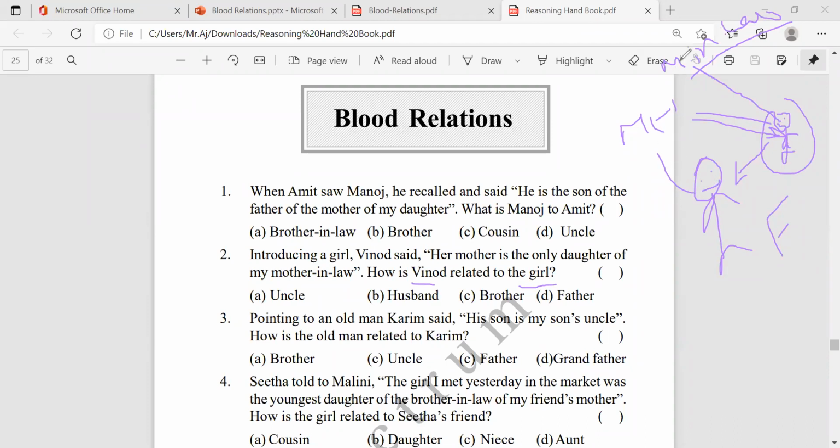That daughter, the mother-in-law's daughter, is my wife, and this girl is the daughter of my wife, which is my daughter. So the relation to the girl is father, and the girl to Vinod is daughter. Okay, super.